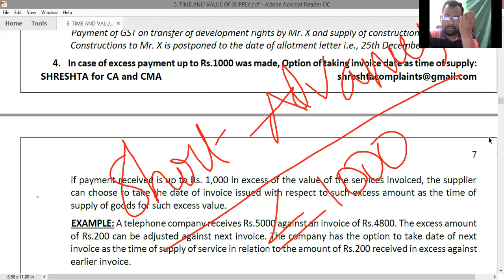Short advances up to rupees 1000. If exceeding 1000, the provision is different. So up to 1000 rupees, what is the time of supply? Here the time of supply option is left to the supplier. He is having the option to take the date of invoice as time of supply straight away.